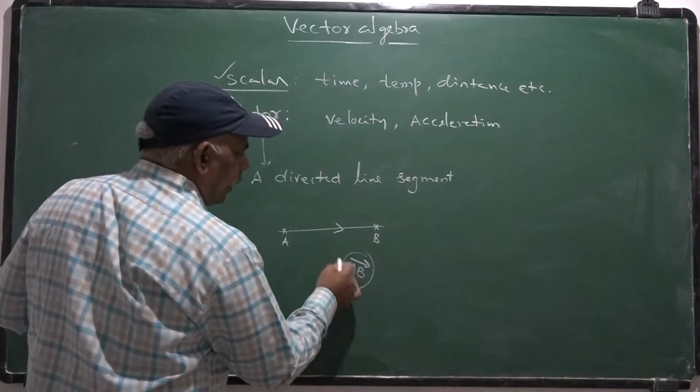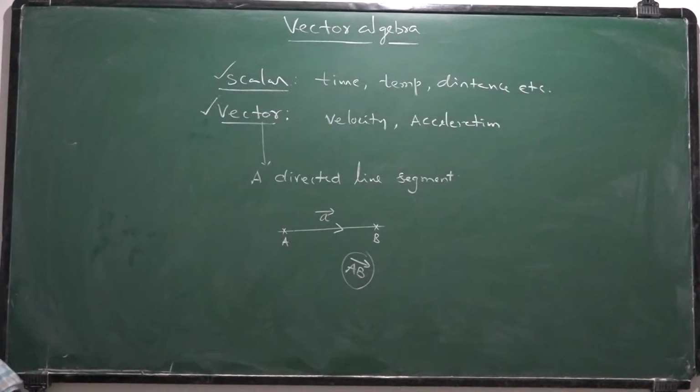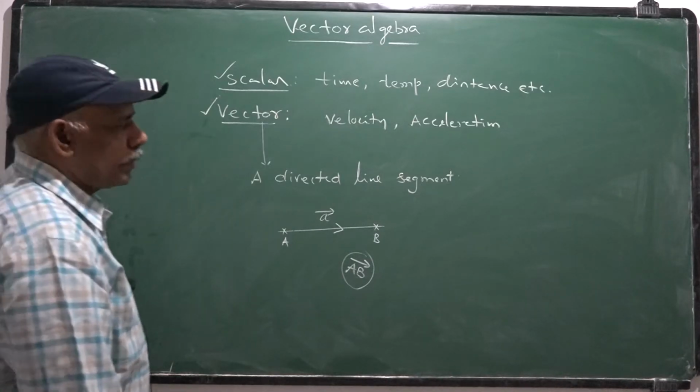It is denoted by AB bar, or you can denote it as small a bar or small p bar, like that. In notation, it may also be denoted by small a bar.